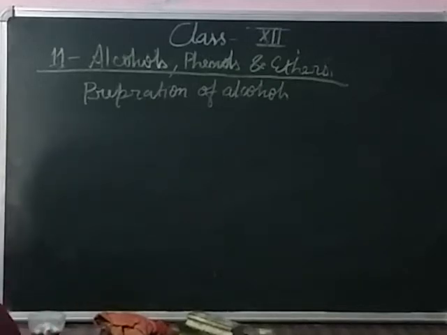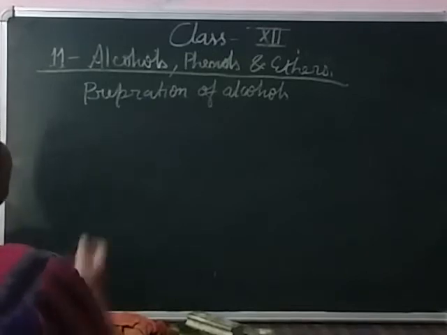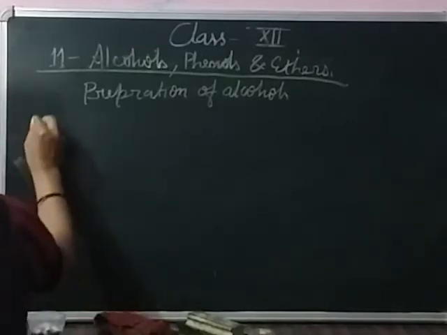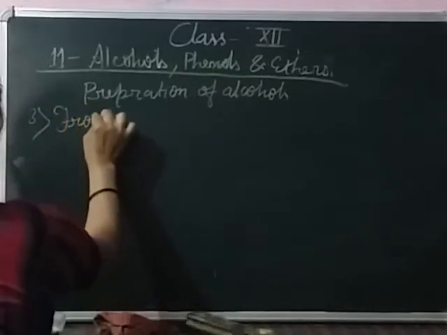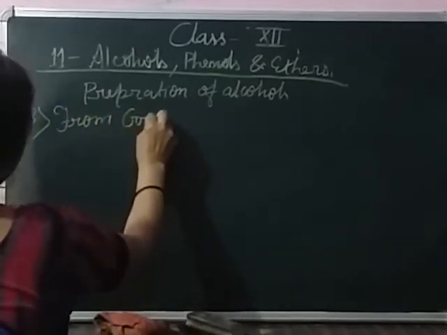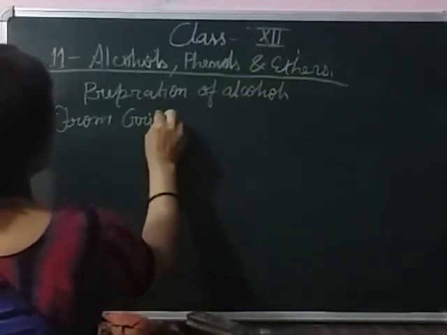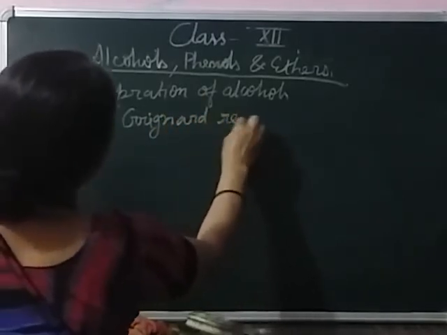Today we will study the preparation of alcohols from the Grignard reagent, because the remaining method I have done and the only one process I have left. It is the preparation method of alcohol from the Grignard reagent. This is the third process from Grignard reagent. What is Grignard? Grignard is an organometallic halide. Organometallic halides are known as Grignard.